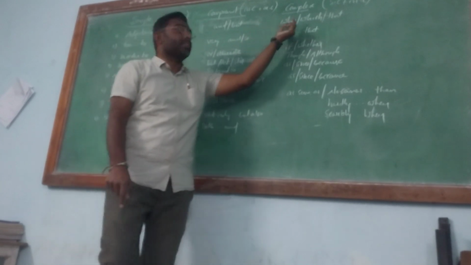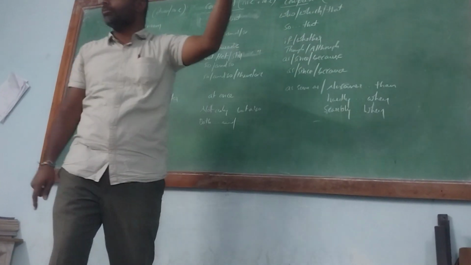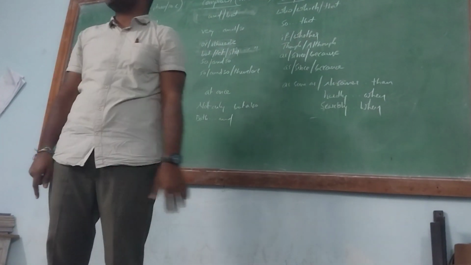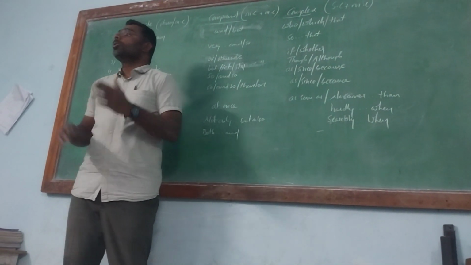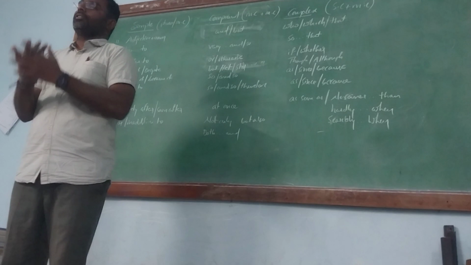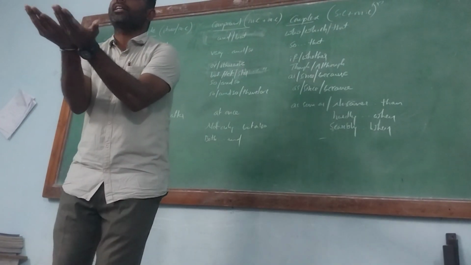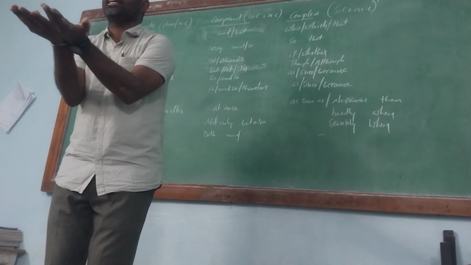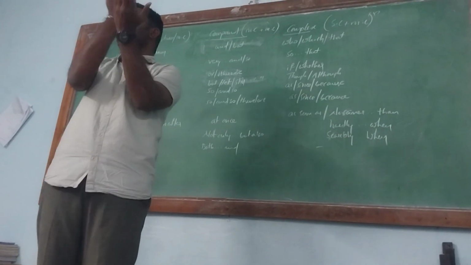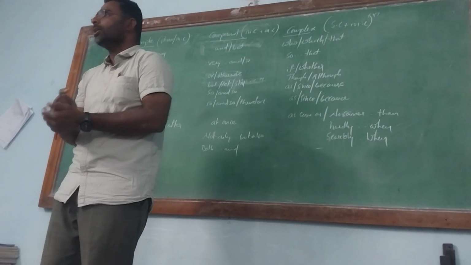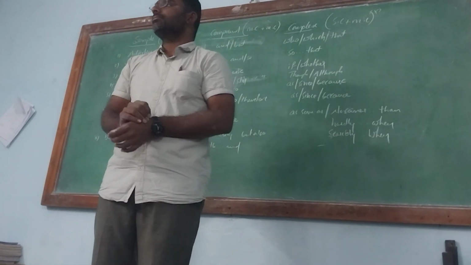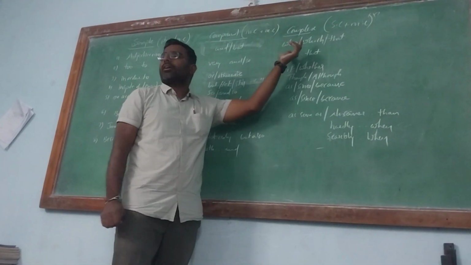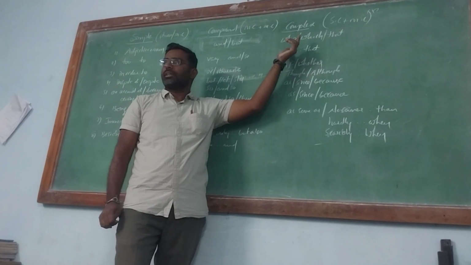Next, the complex sentence means you make a subordinate clause and a main clause, with the use of who. Now you see, I saw a girl who was beautiful. Who was beautiful is a subordinate clause here. It depends on another part of the sentence to give a complete meaning. Who was beautiful is a subordinate clause. I saw a girl is a main clause. So the statement is called a complex sentence. Clear? Now, next one.